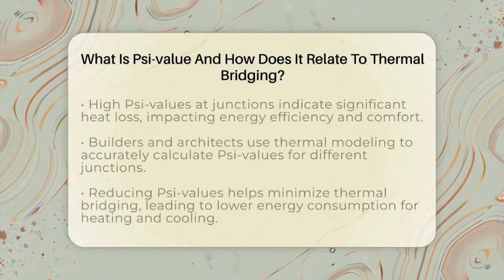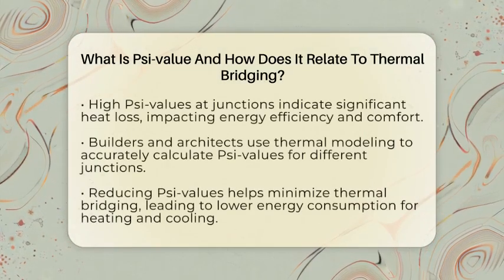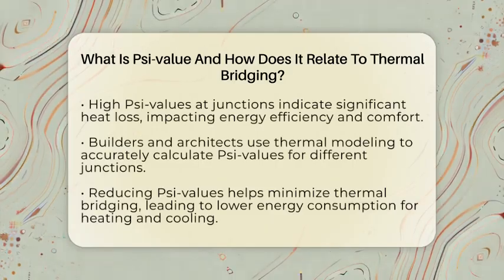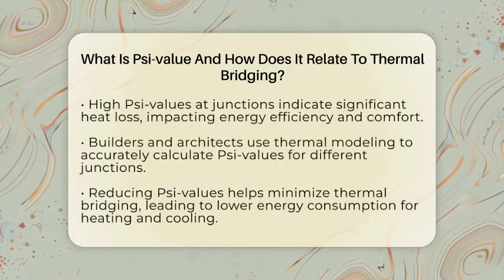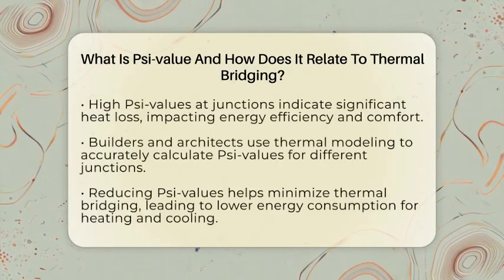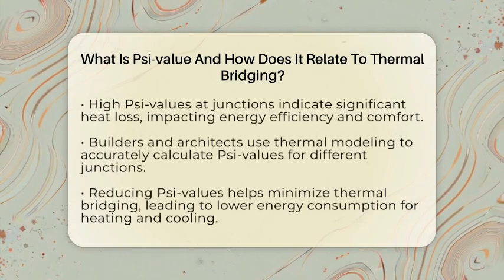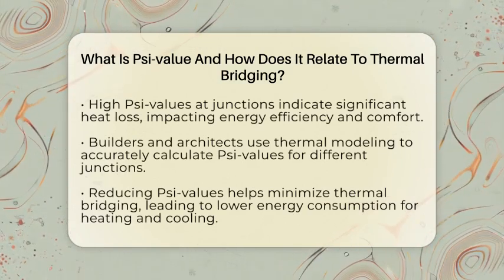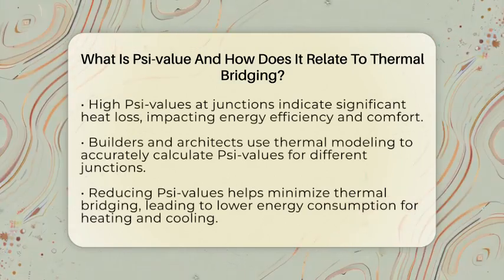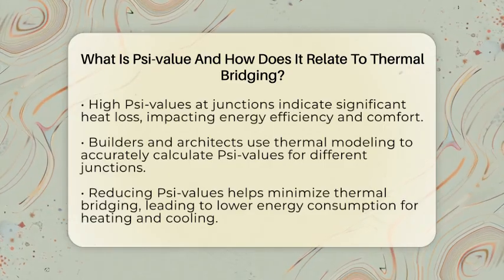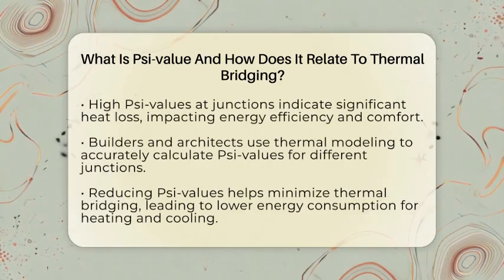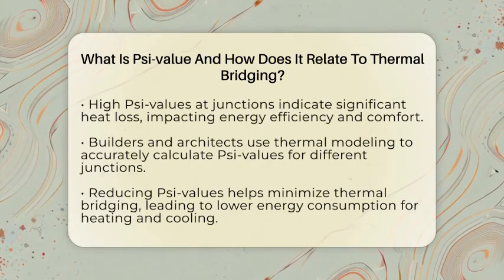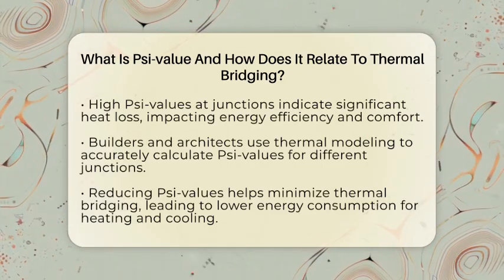Now, why is this important? Because these junctions can be weak spots in your building's insulation. When materials like metal or concrete cross the insulation layer, they can act like bridges for heat to escape or enter. This is called thermal bridging. It's a sneaky way that energy can leak out, making your home less comfortable and increasing heating or cooling costs.